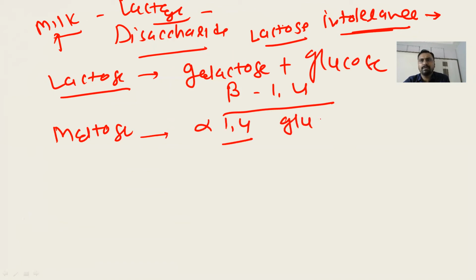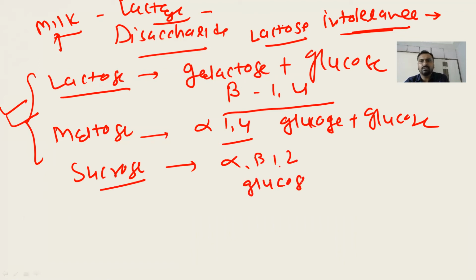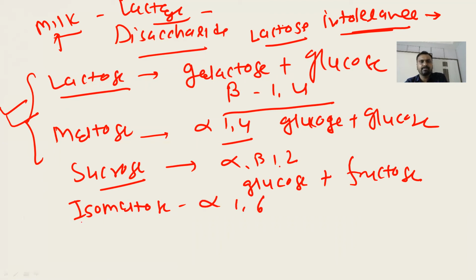It is made up of glucose plus glucose. Lactose and maltose are reducing. Then sucrose, which is present in cane sugar, has an alpha beta 1,2 glycosidic linkage between the glucose and fructose. There is one more disaccharide, isomaltose, which is made up of alpha 1,6 linkage.